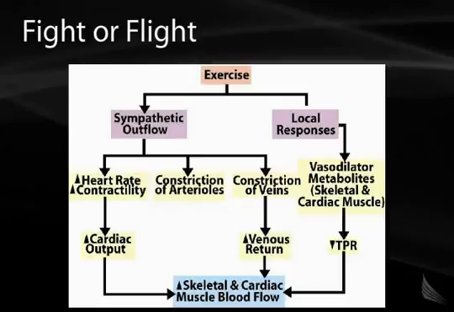It also causes constriction of the veins. Venous constriction causes increased venous return. Together, this causes increased skeletal and cardiac muscle blood flow because of beta-2 receptors causing vasodilation in skeletal muscle. The local responses in skeletal and cardiac muscle, such as adenosine, cause decreased resistance in those tissues, again improving cardiac muscle blood flow to those areas.